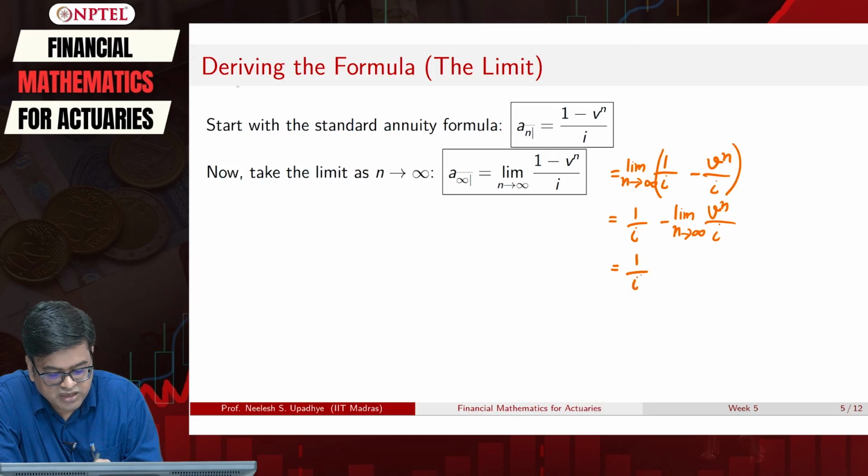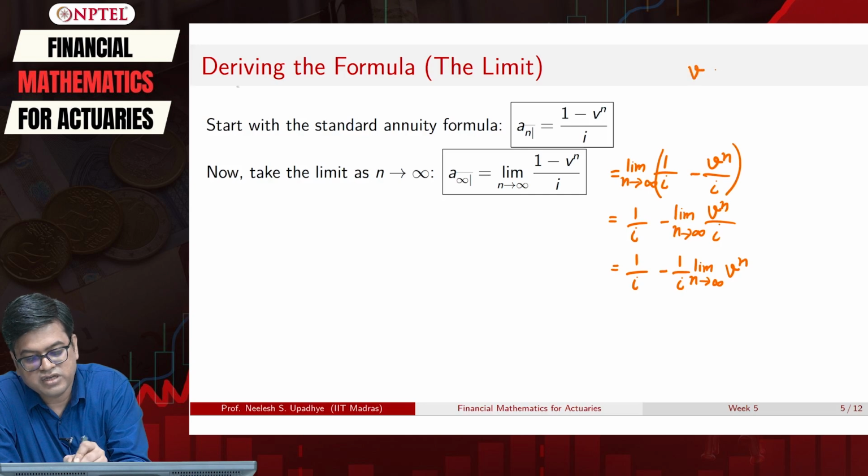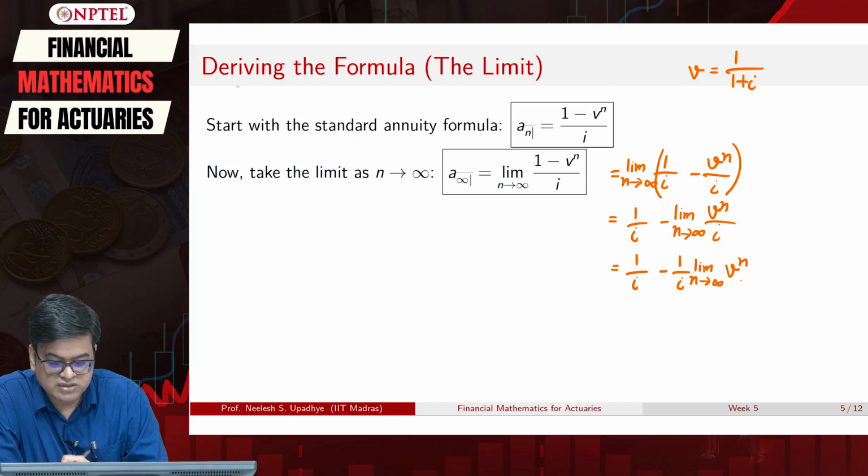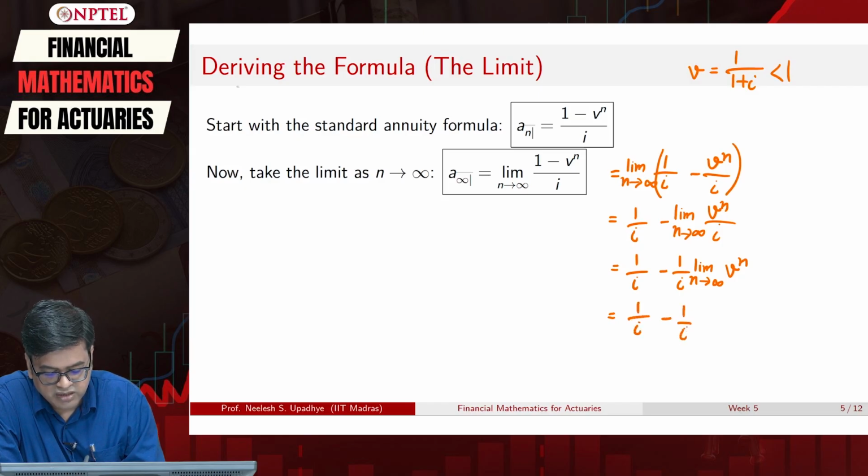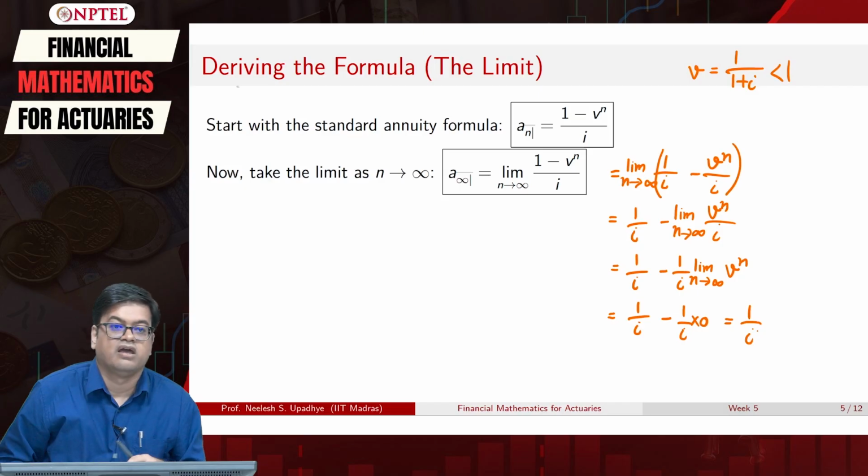So, I will do a simple trick, I will take away this I. Now, I am left with limit as n tending to infinity of v raised to n. But what is my v? I already know that v is 1 upon 1 plus I. So, what will happen to this? This number is always going to be less than 1. If the number is less than 1 and I am raising it to the power n, this limit will eventually become 0. So, what I am left with is 1 by I minus 1 by I into 0. That means my final answer will be 1 by I.